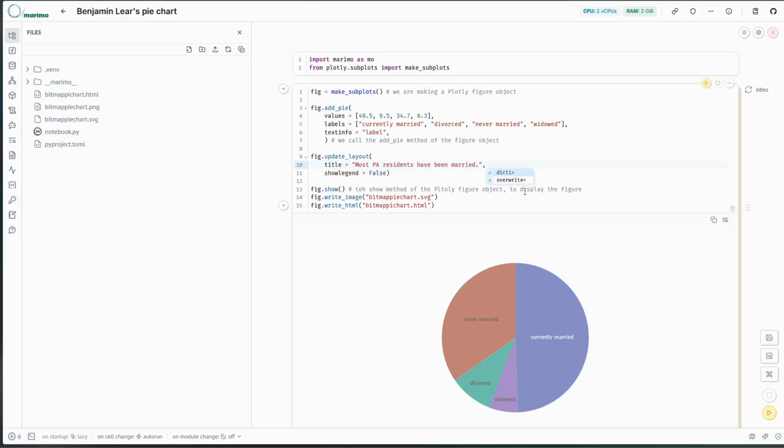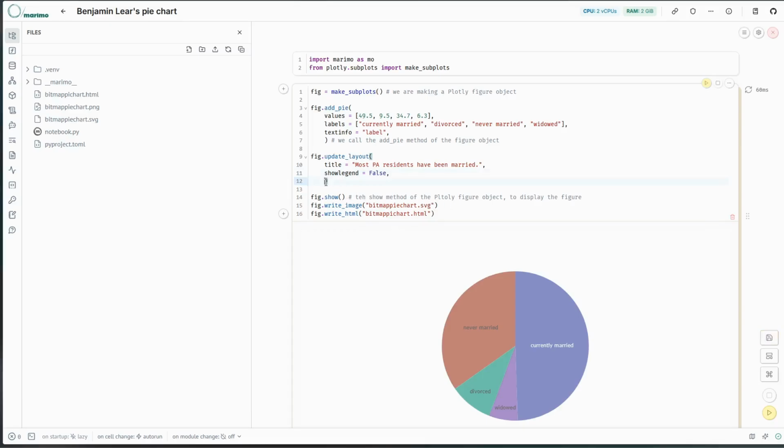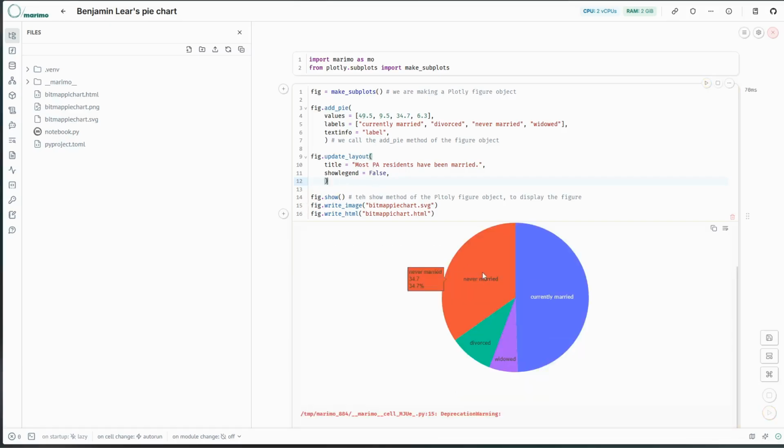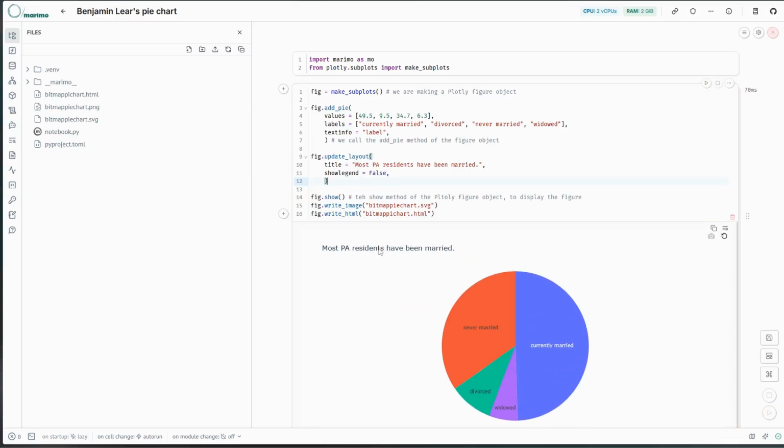I need a comma because I have this additional argument inside of update layout, which is show legend. Just for bookkeeping, I'm going to hit return and put this close parentheses down here. That's how I like to structure my functions. You can do it any way you want. So now when I press enter, I'll get the title. Most PA residents have been married. And I left this write image and write HTML as SVG and HTML. So those are automatically updated.